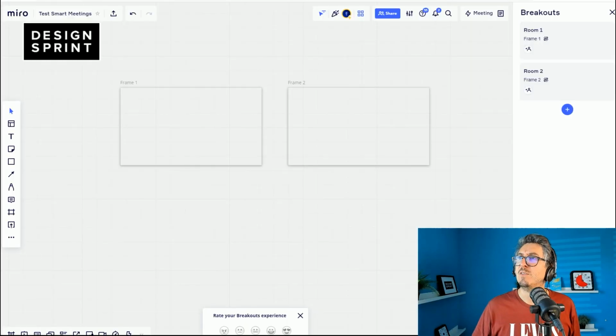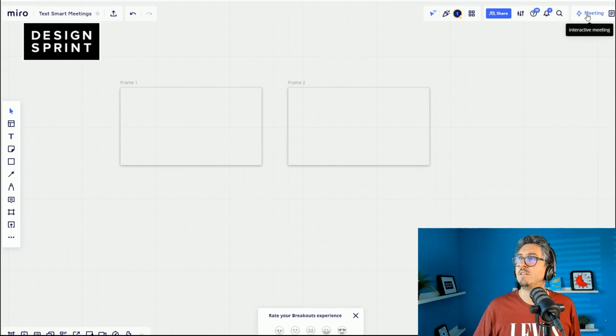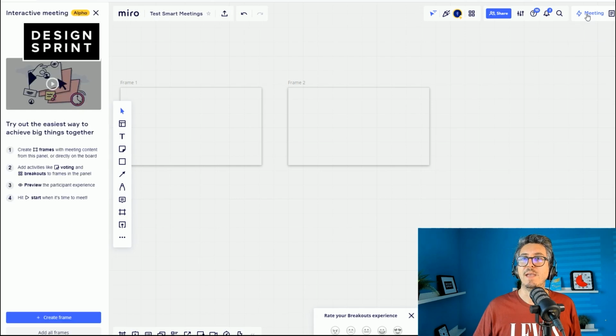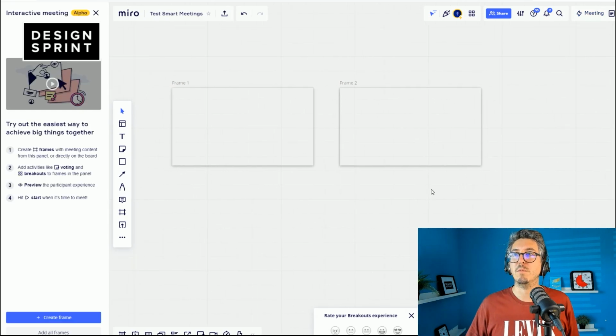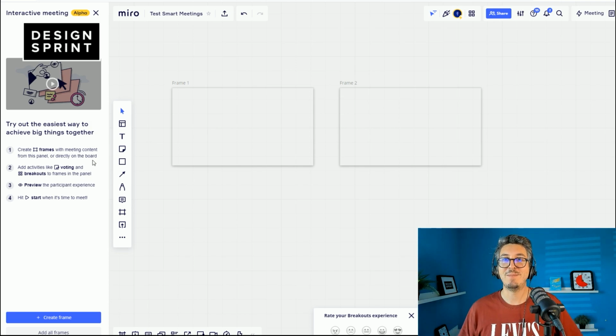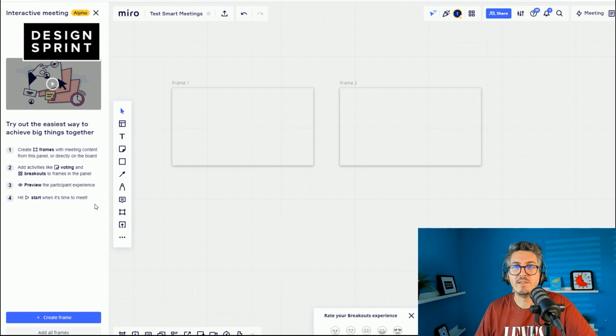Okay, great. So the breakouts I'm gonna test later because I saw that there is this too, and I guess that's where most of the things are. So try out the easiest way to achieve big things together. Okay, big promise. Create frames with meeting contents. All right. Okay, you can vote on the frames. Yeah, okay, so there are breakout frames. Preview the participant's experience. Interesting. Hit start when it's time to meet.